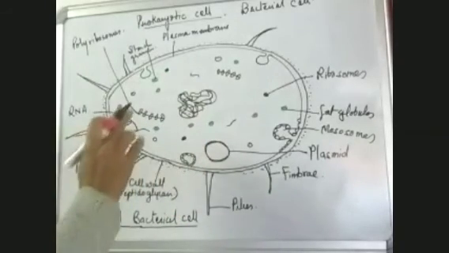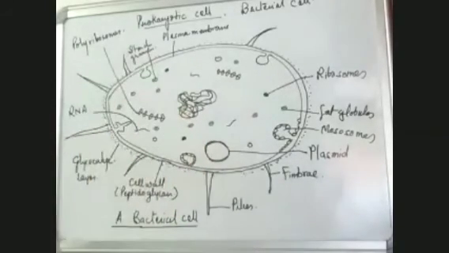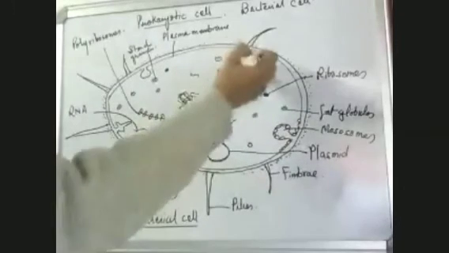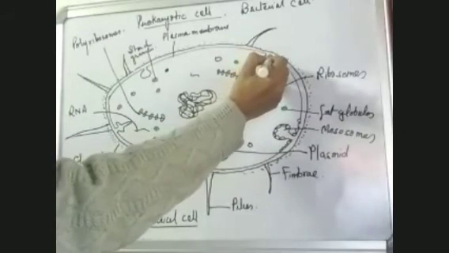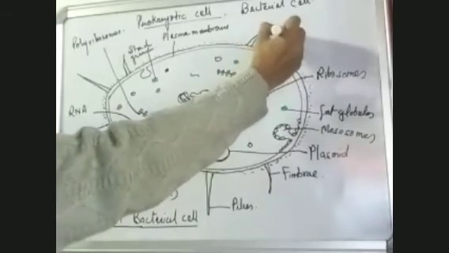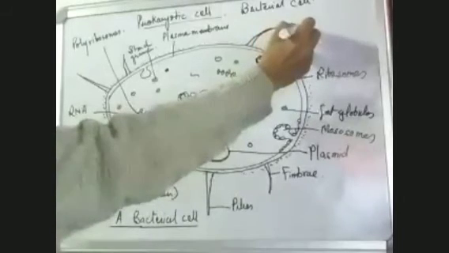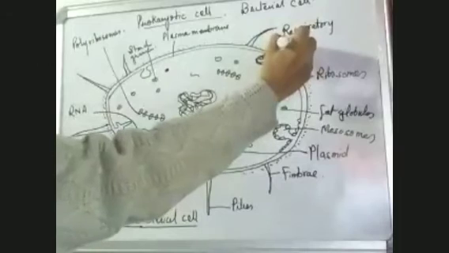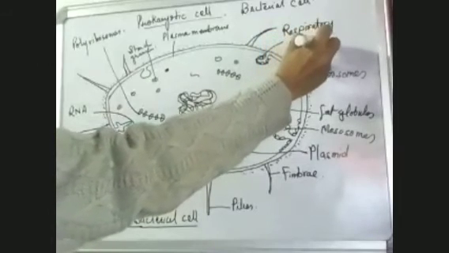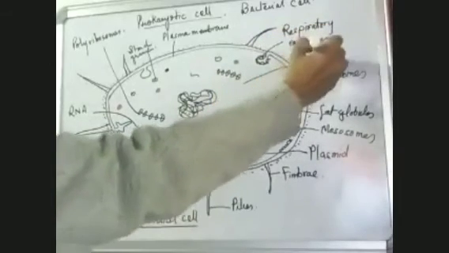Glycogen granules, starch granules or glycogen granules, same. Polyribosomes, and the ones which are present inside the mesosomes, these structures, these are respiratory enzymes. This is cytoplasm.